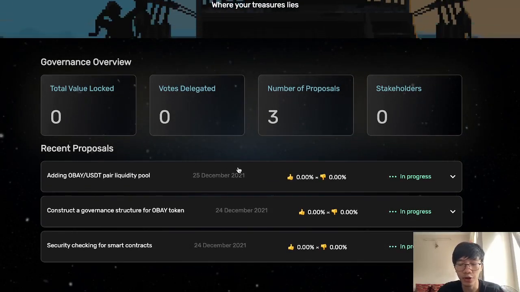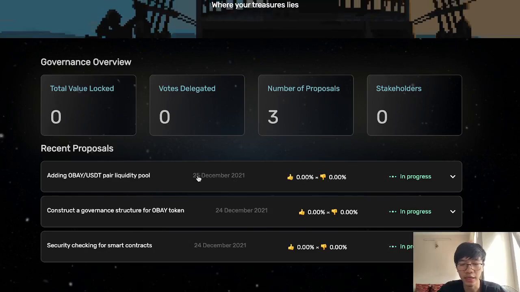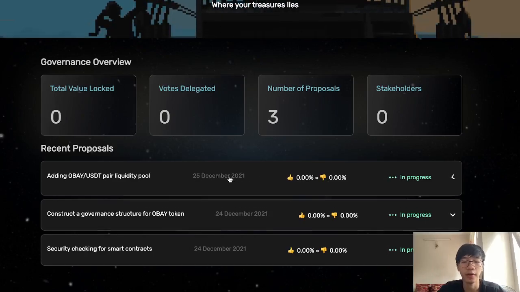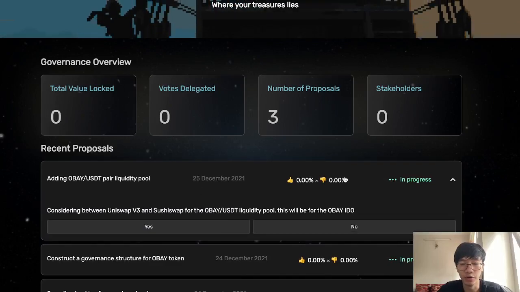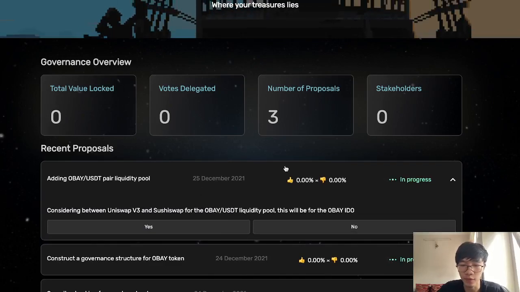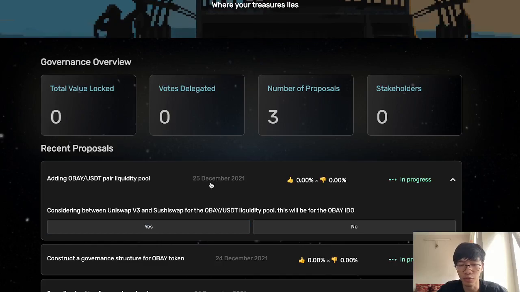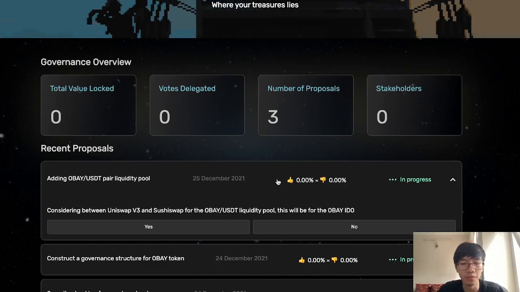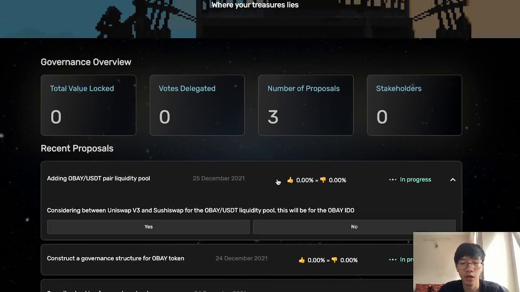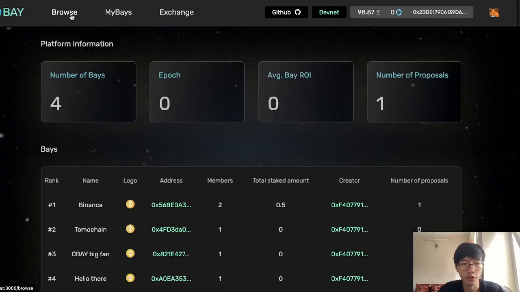Because there's no stakeholder in the system yet, there's no vote. Here is also the voting period. After the voting period, it will calculate the yes votes and no votes, and then automatically execute by Chainlink upkeeps.